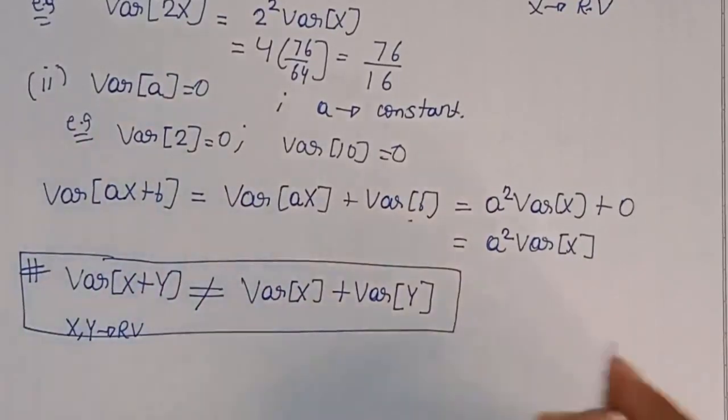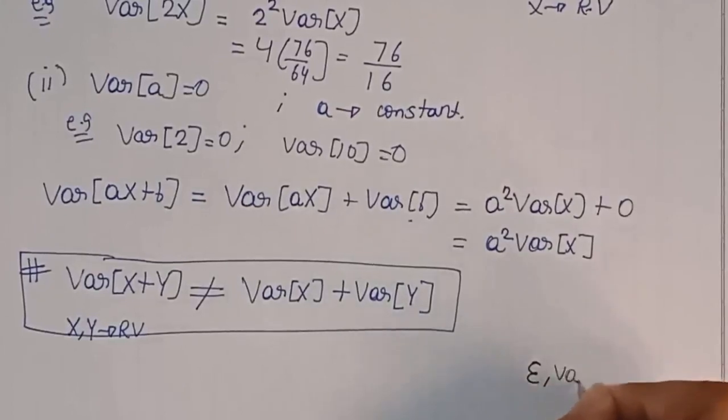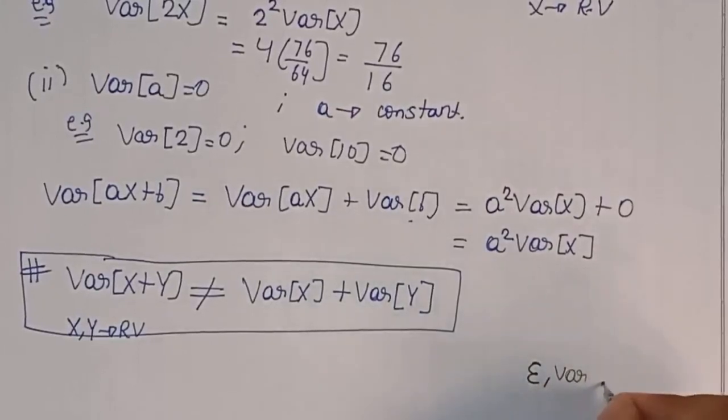So here our discussion of expectation and variance of discrete random variable is finished, and in the next lecture we will discuss expectation and variance of continuous random variables.